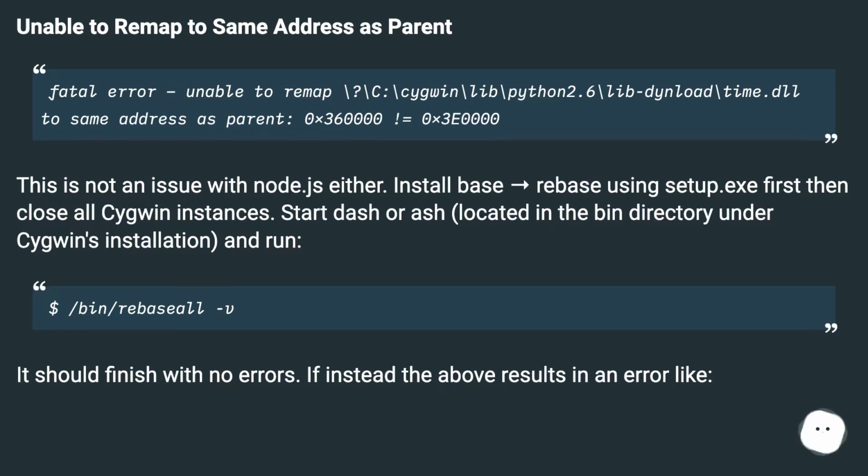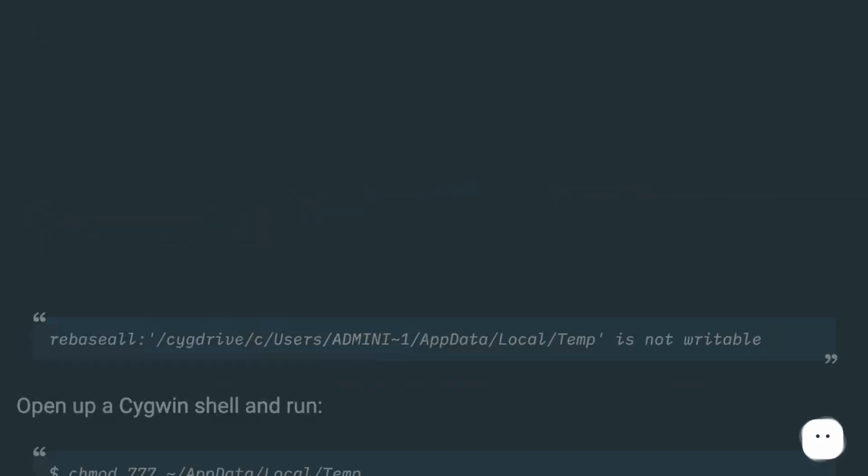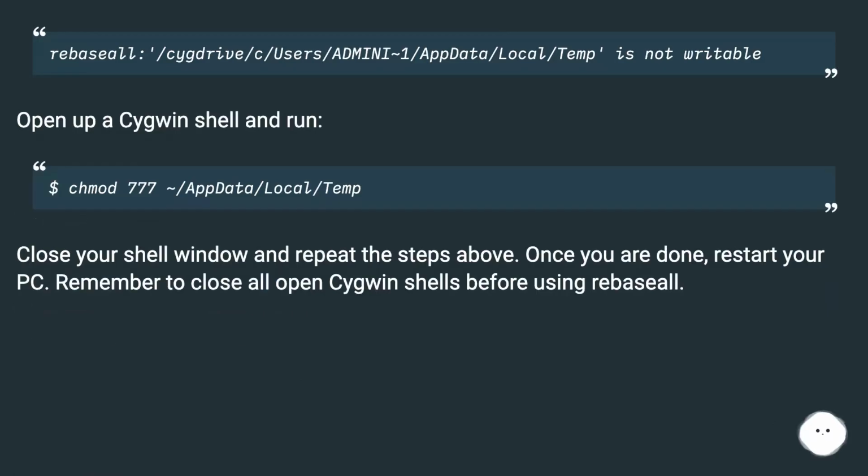Install rebase using setup.exe first, then close all Cygwin instances. Start dash or ash, located in the bin directory under Cygwin's installation, and run $ /bin/rebaseall -v. It should finish with no errors. If instead the above results in an error like break time equals 1s, break is not writable,